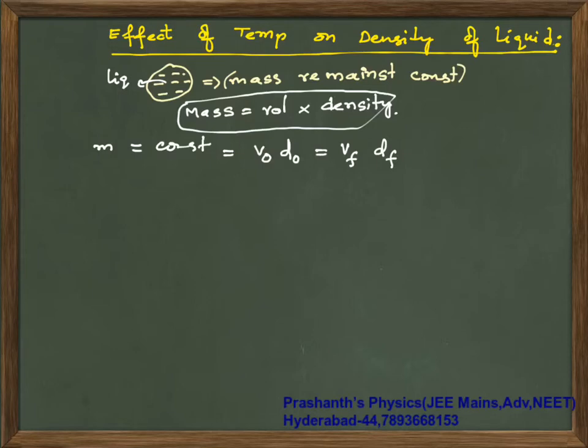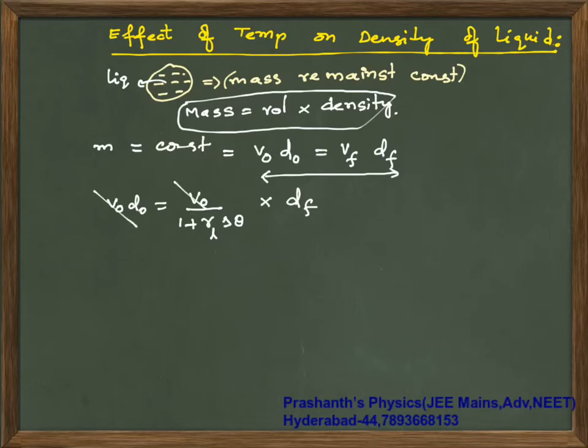Okay, so now if the mass is same, V naught D naught is equal to V final, which is V naught times 1 plus gamma of liquid into delta theta, times density final.